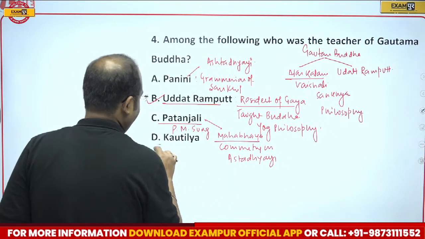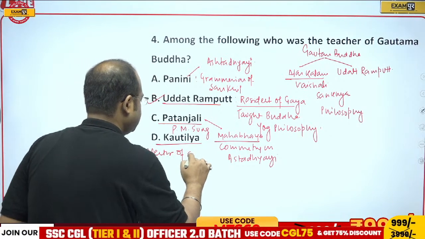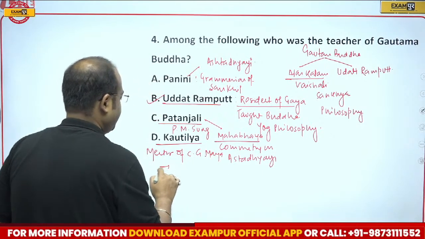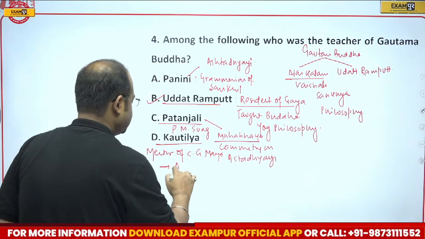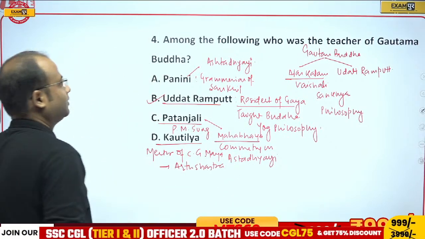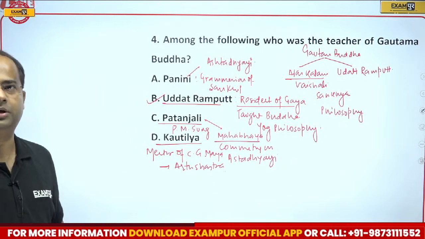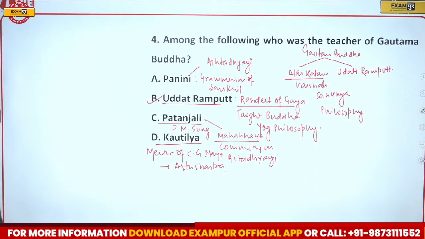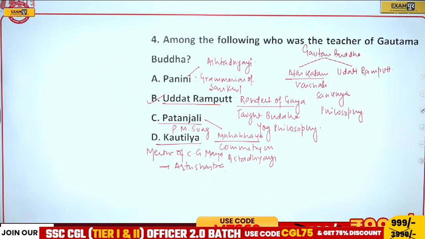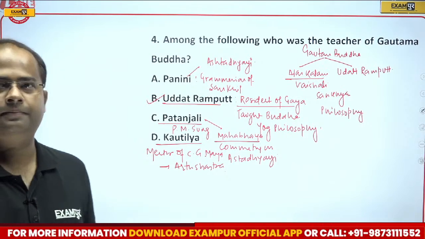And Kautilya, mentor of Chandragupta Maurya, wrote a very famous book, that is Arthashastra. And these all are books written in Sanskrit. Therefore, correct answer will be Uddatta Ramaput, resident of Gaya, who taught Gautam Buddha the yoga philosophy. Therefore, correct answer will be option B, guys, that is Uddatta Ramaput.